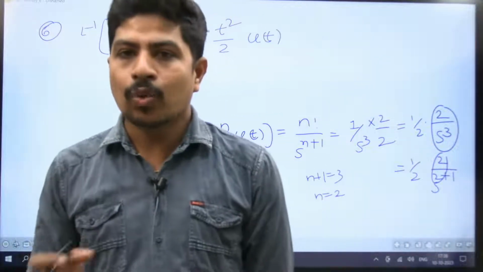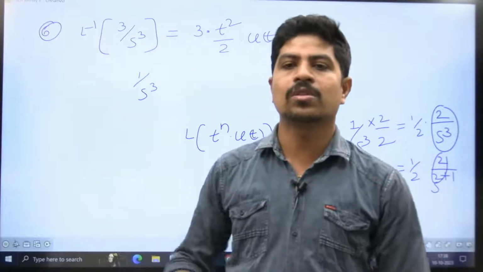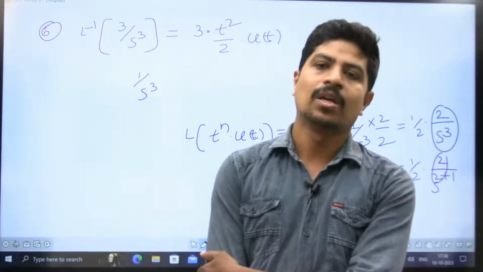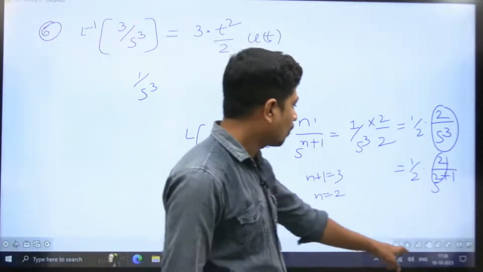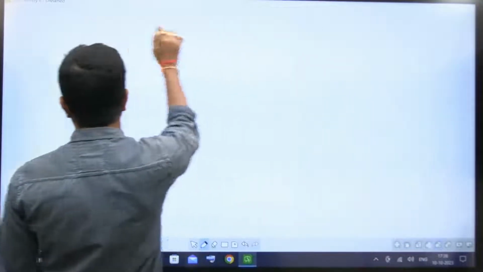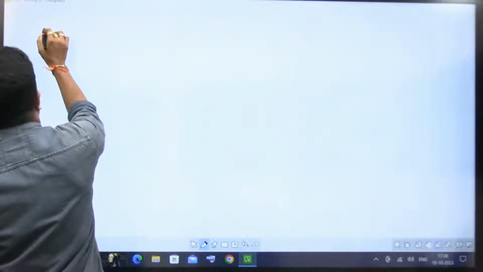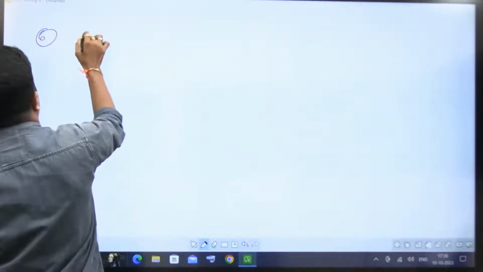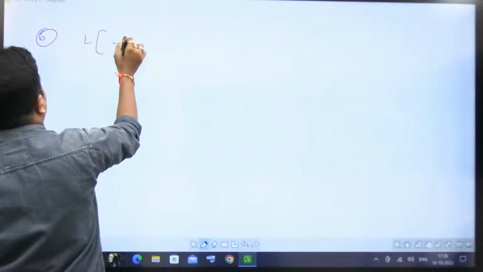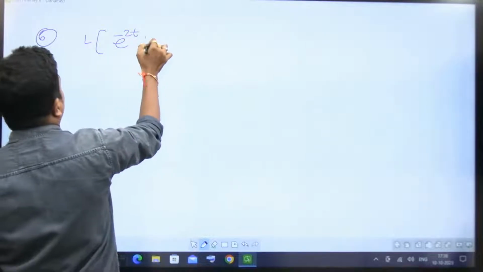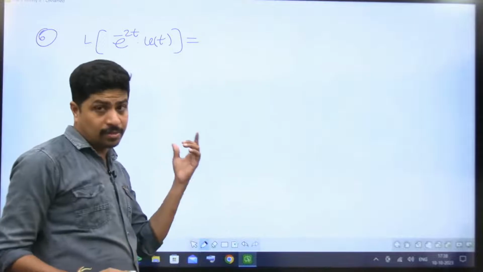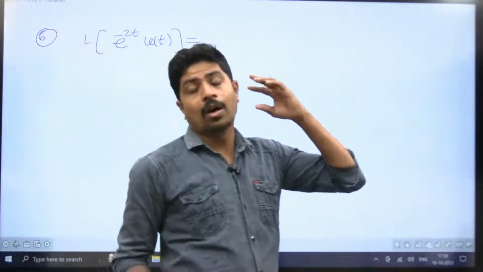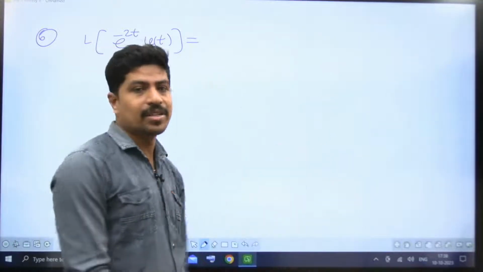Everyone will do Laplace transform, but most of the students will fail in inverse Laplace transform. As I'm telling, one question is guaranteed from this area, right? The next is, I can say, question number 6. Laplace transform of e power minus 2t into u of t. Simply apply this formula. Once we apply the formula, after that we are going to remember it, then we are going to extend it very easily.